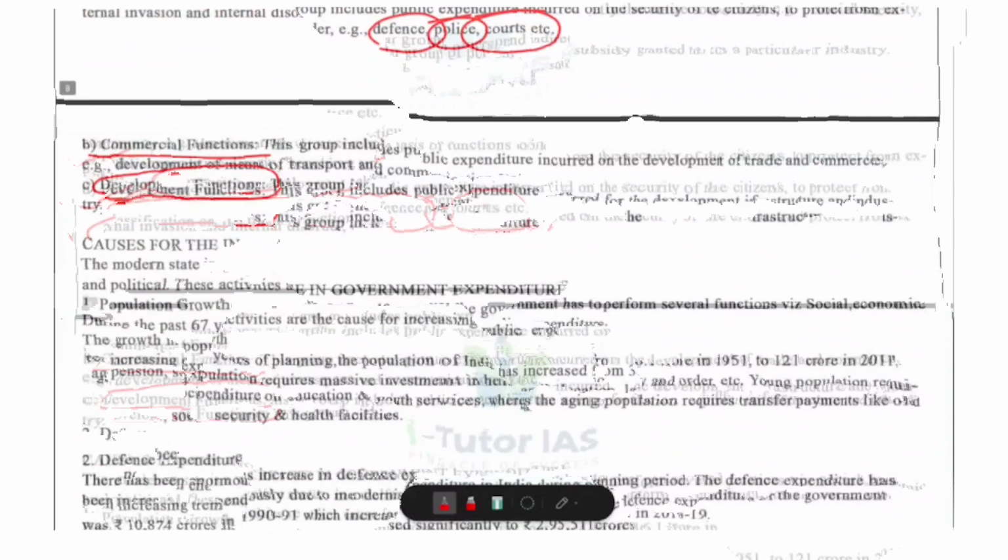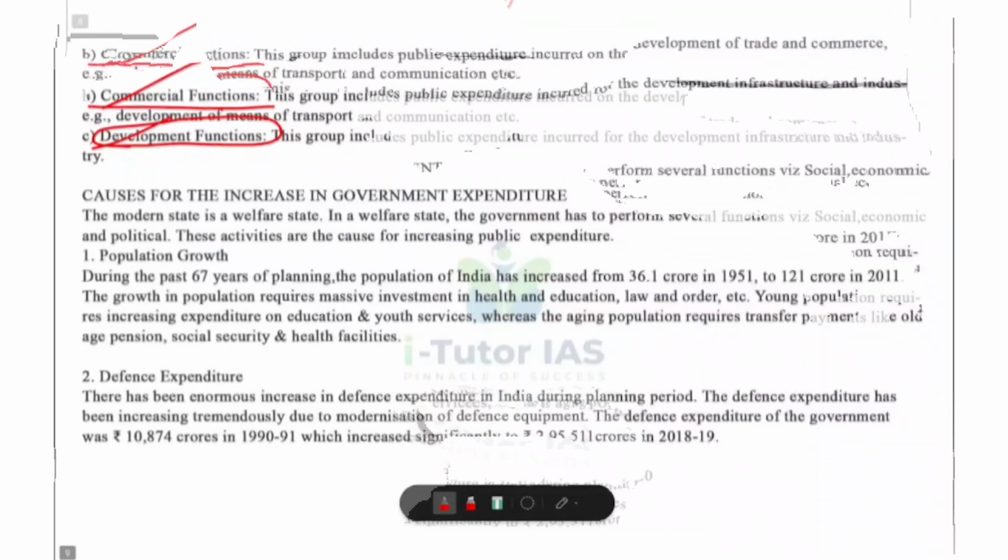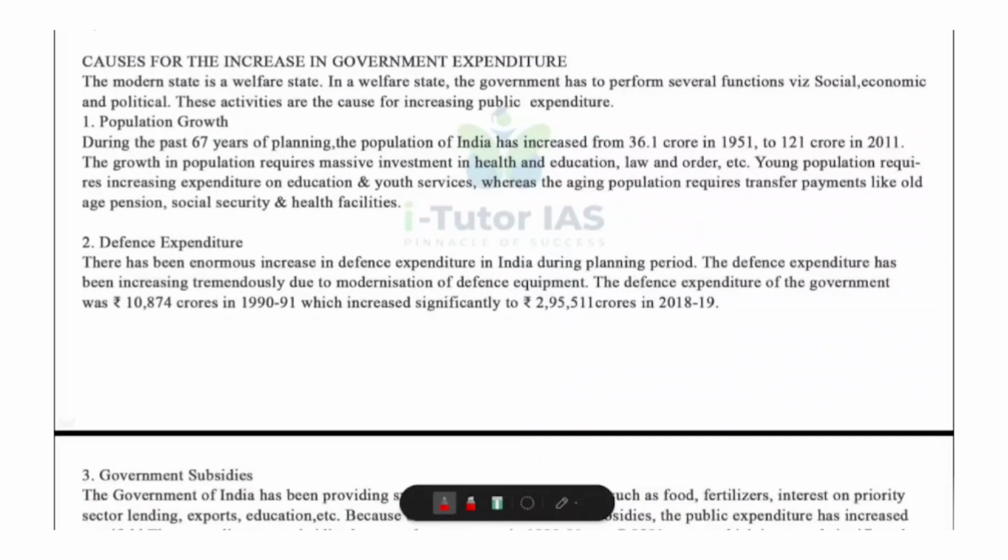Protection function, commercial function and development function. Now, causes for the increase in government expenditure. Today, modern governments are welfare states, right? This means the government is not only protecting people but also providing services like education, health, road, subsidies, pension, etc. Because of this, government expenditure keeps increasing year after year. So let us study the major reasons one by one.